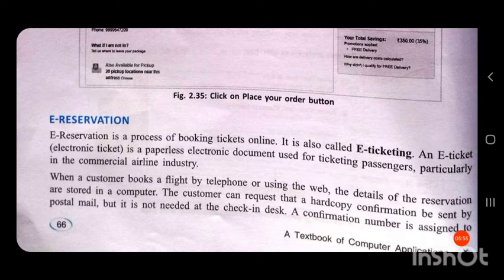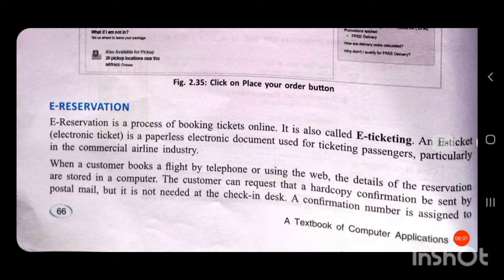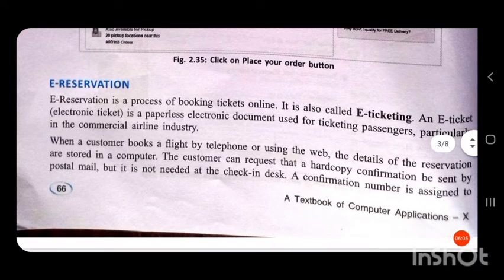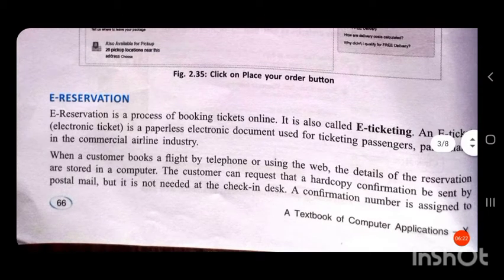That is, it is in the form of a soft copy in our electronic device, maybe in a computer or in a mobile phone. When a customer books a flight by telephone or using the web, the details of the reservation are stored in a computer. The customer can request that a hard copy confirmation be sent by postal mail, but it is not needed at the check-in desk.